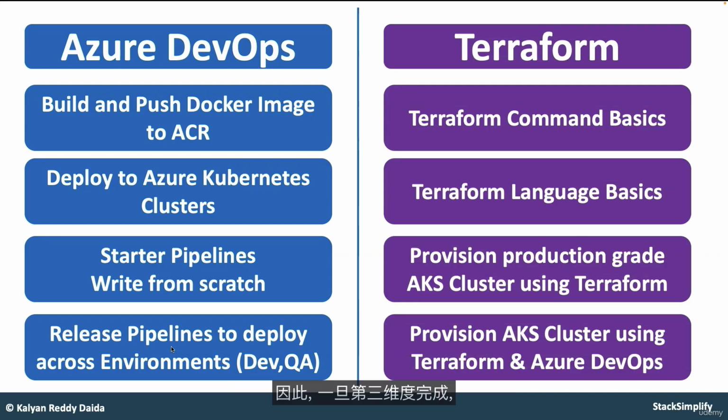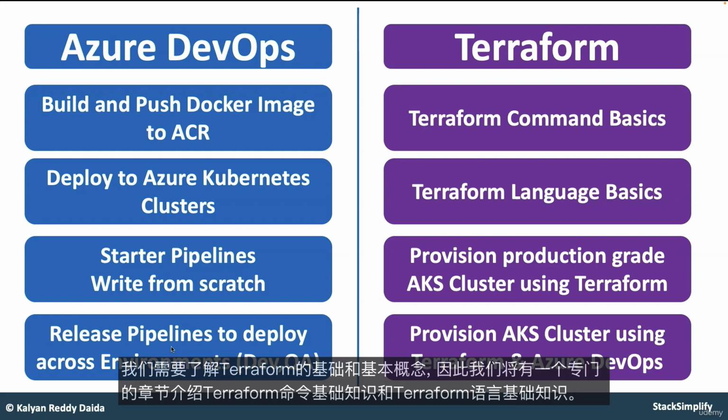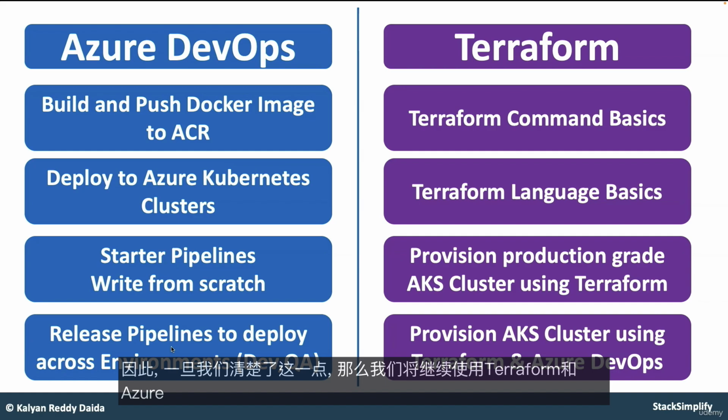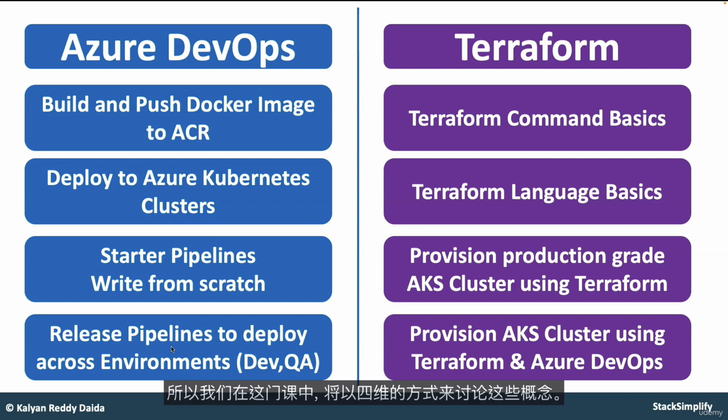So once the third dimension is completed, the fourth dimension we are going to focus on is Terraform. From the Terraform perspective, it's not just provisioning an AKS cluster with Terraform. We need to understand the foundation and the fundamental concepts of Terraform. For that purpose, we'll have a dedicated section on Terraform command basics and also Terraform language basics. And once those are thorough for us, we will move on to provisioning the production grade AKS cluster using Terraform from our local desktop. Once that is clear for us, then we'll move on to provisioning the AKS cluster using Terraform and then Azure DevOps. So these concepts we are going to cover in a 4-dimensional way in this course.